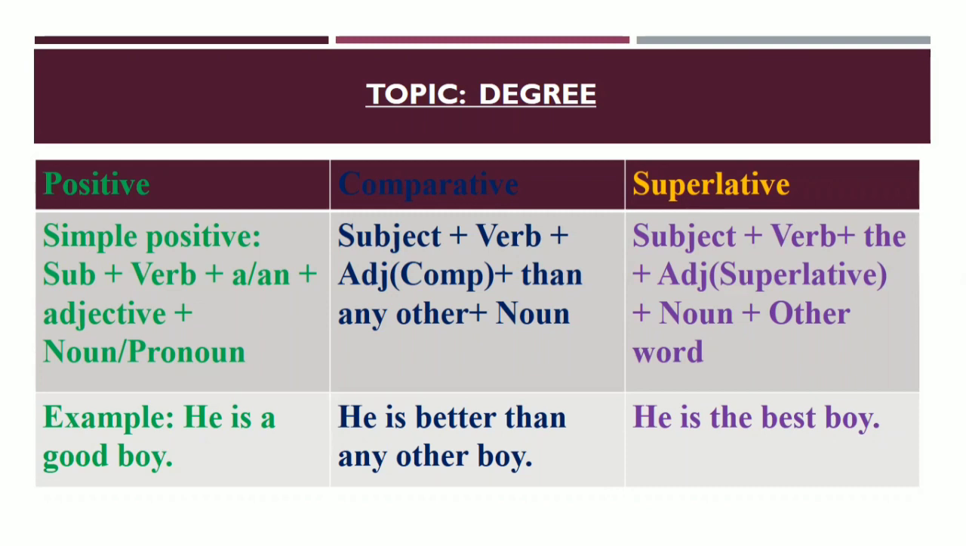Okay. So here look at the example. In case of positive degree: he is a good boy. Simple positive, and it is according to the structure. Comparative: he is better than any other boy. In case of superlative, it will be: he is the best boy. So you have got the structure here. According to the structure, we can do it. Okay, dear learners, now we are going to the next structure.